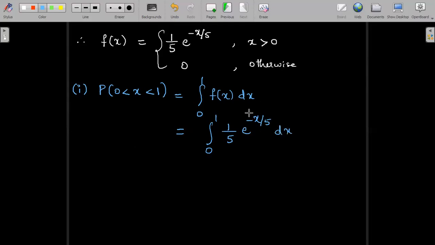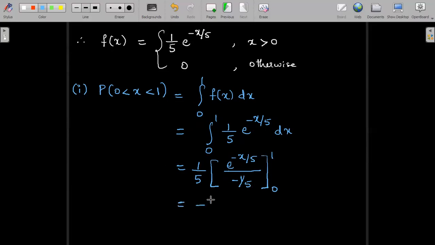Now we have to integrate e power minus x by 5 between the limits 0 to 1, and I can take out 1 by 5 constant outside. So integration of e power minus x by 5 is e power minus x by 5 the whole divided by the coefficient of x to the denominator, which is minus 1 by 5 between the limits 0 to 1. Now we observe that 5 can be cancelled and we have a negative sign.